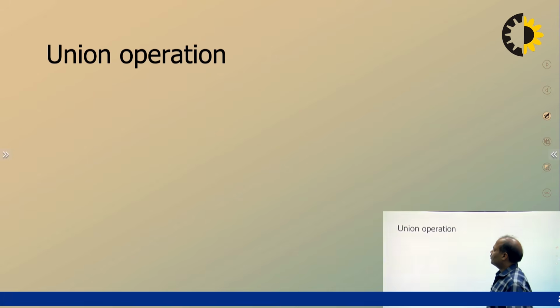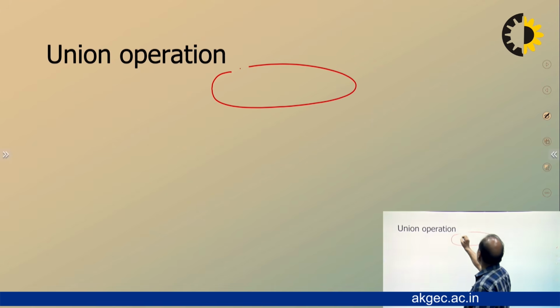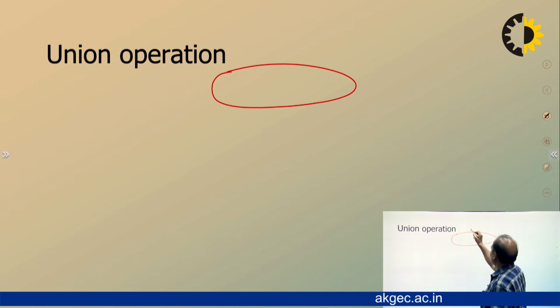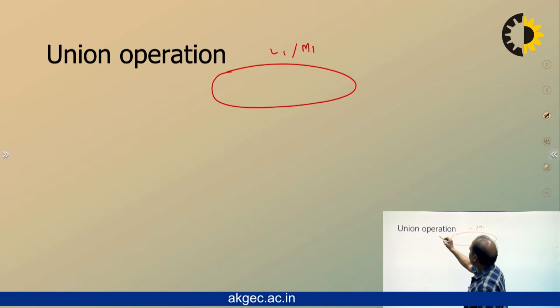So let's discuss the union operation. A very fundamental diagram. We are assuming that this is language 1, accepted by the machine M1. Since L1 and L2 are regular languages, this is accepted by a DFA.